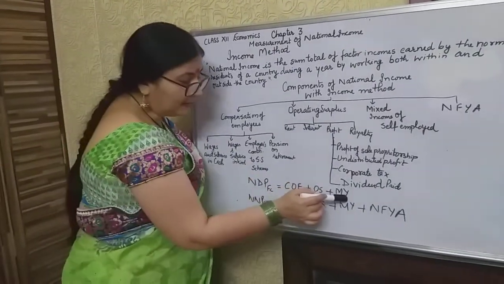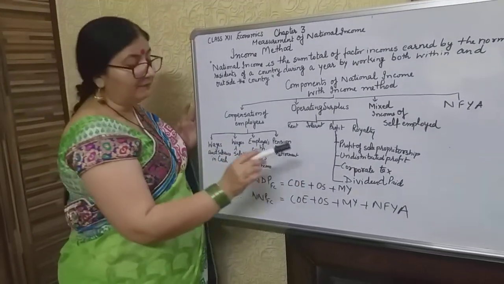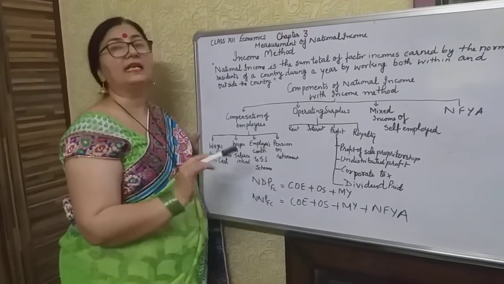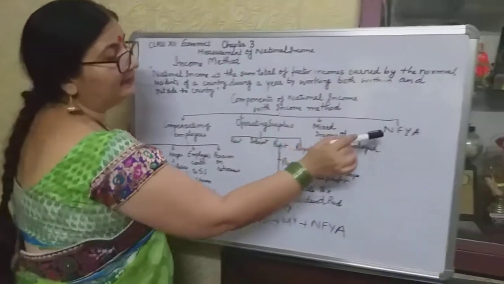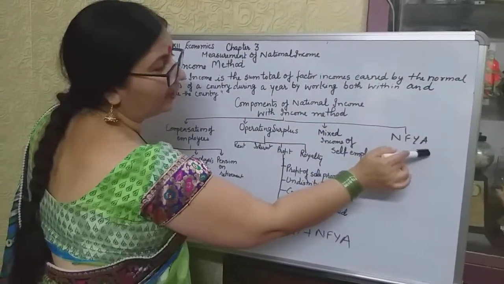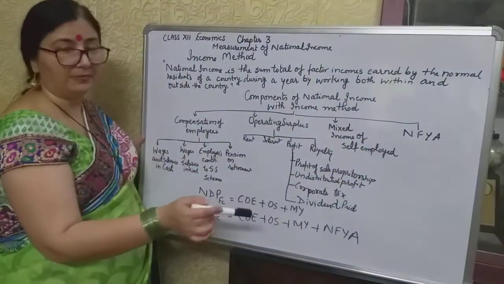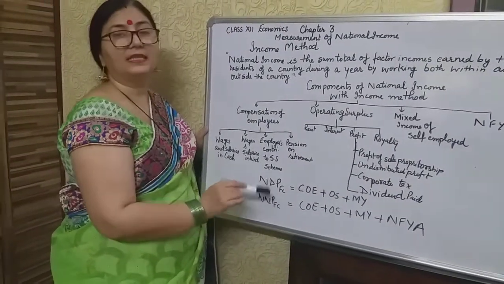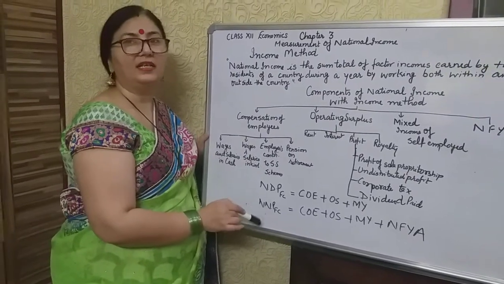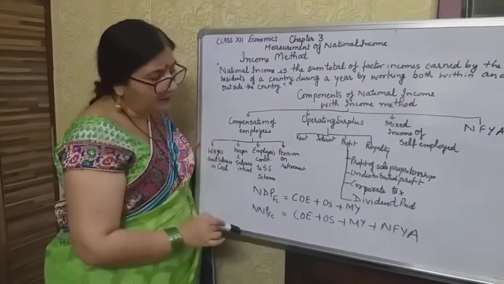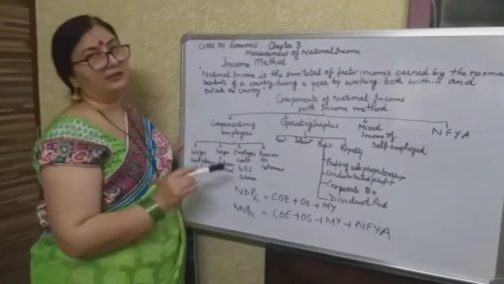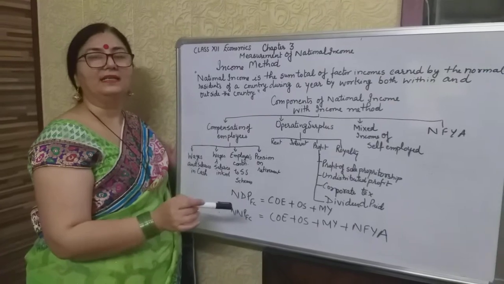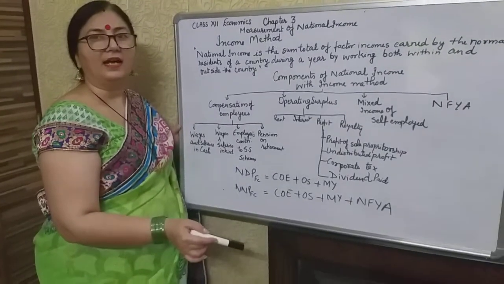In the measurement of national income, Y is the term used for national income, because I is meant for investment. And then when we add NFIA, net factor income from abroad, we get the NNP at FC, and the common name for this NNP at FC is national income. So this is all about the components and how we can calculate national income by the income method. I hope you understood.